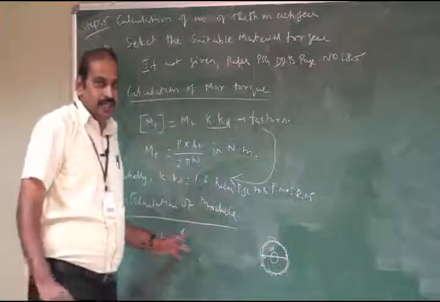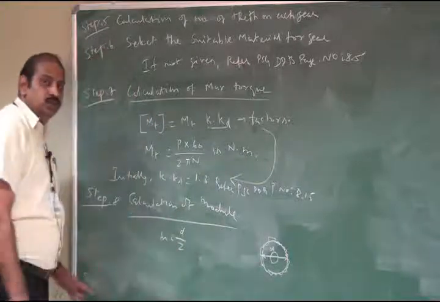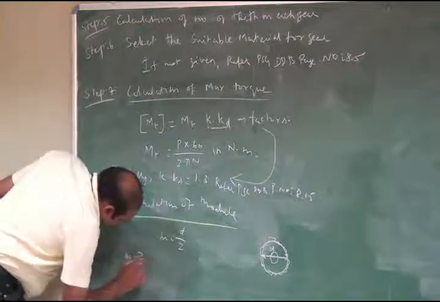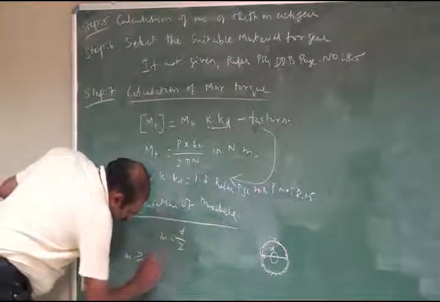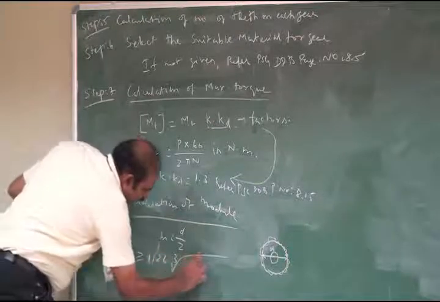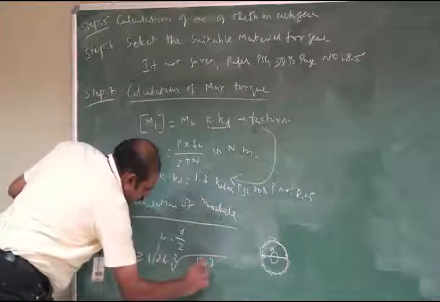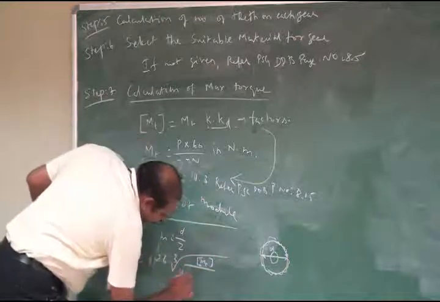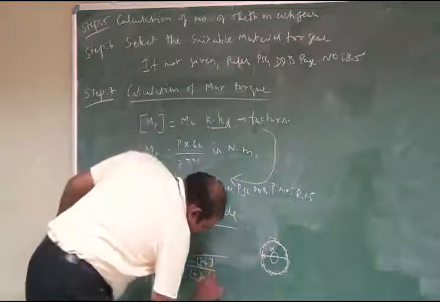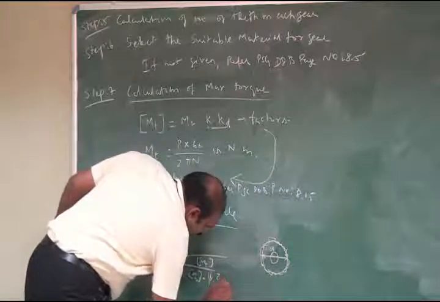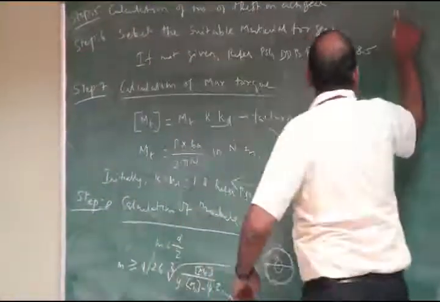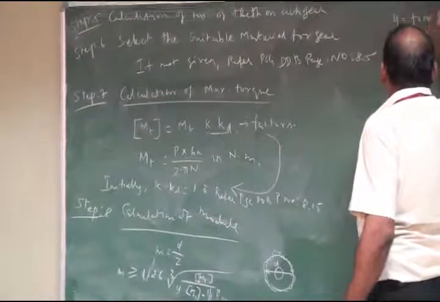Here the diameter we don't know, so we have to use another formula: m is greater than or equal to 1.26 cube root of design Mt divided by Y into design sigma b into psi into z minimum. Here Y is the form factor.